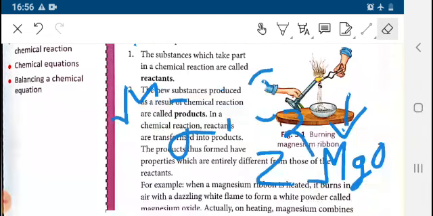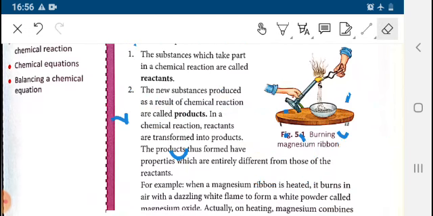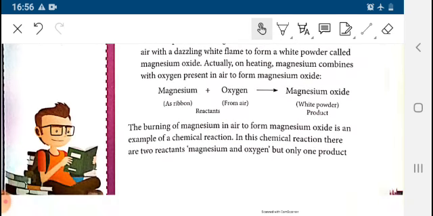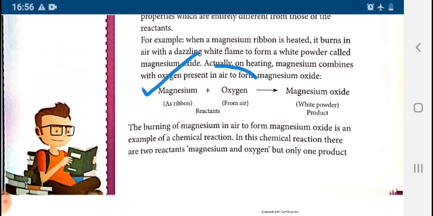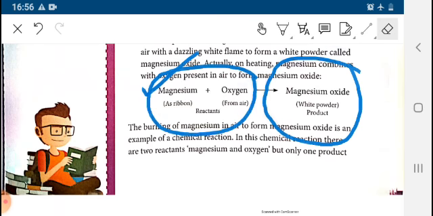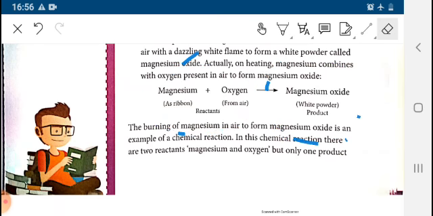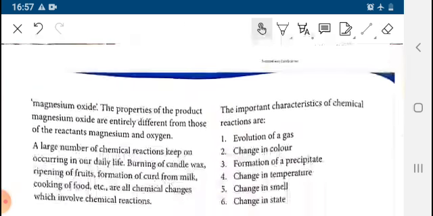So reactant is converted to product in certain conditions. Magnesium plus oxygen gives magnesium oxide. So this is a chemical reaction in which these are the reactants and this is the product. The burning of magnesium takes place in presence of oxygen.